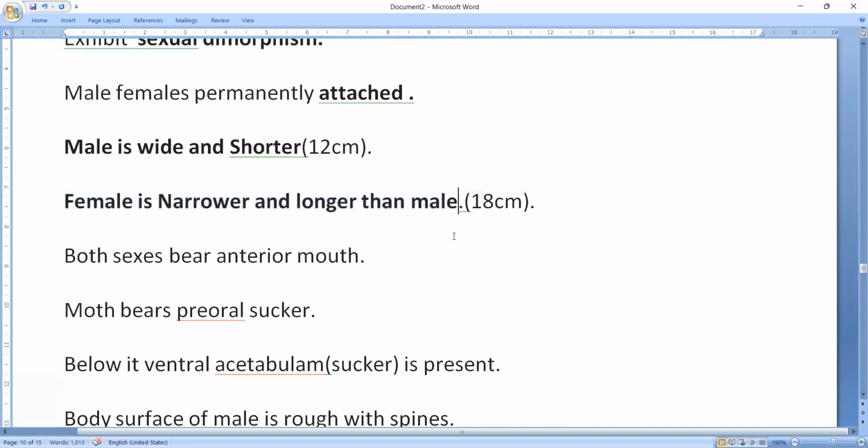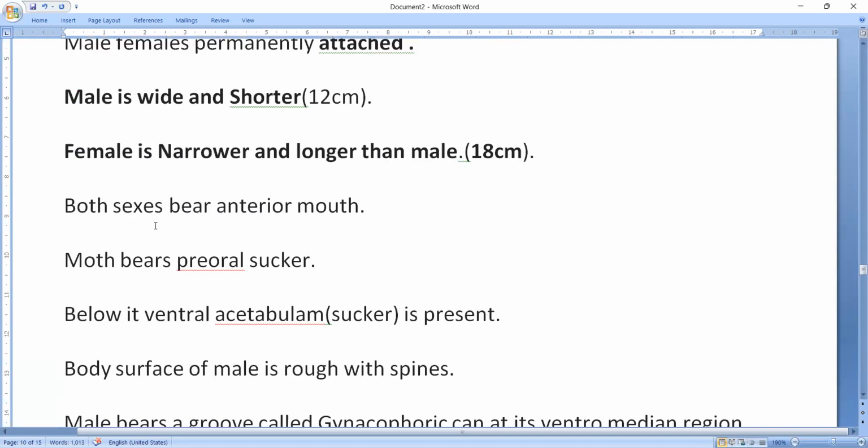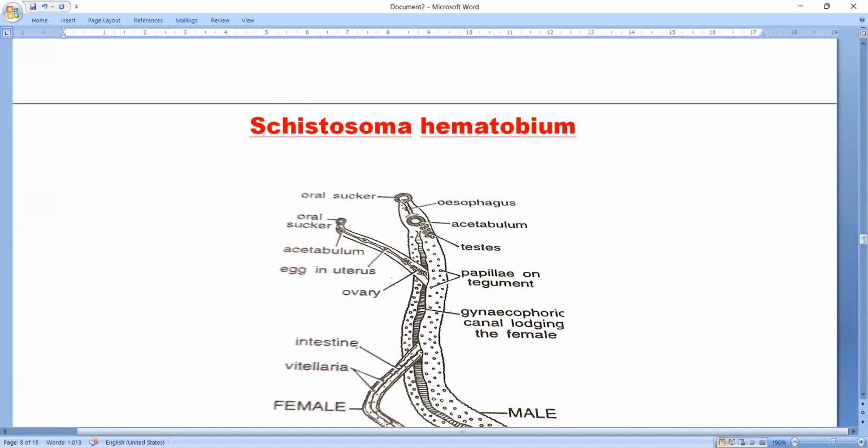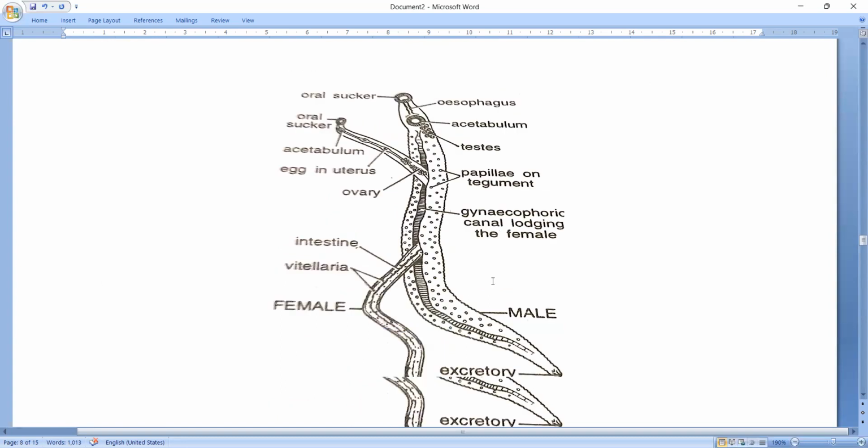The female is a little less wide. Okay, so it reaches up to 18 centimeters. Both the sexes, male and female, bear an anterior mouth. Okay, so you can see here the anterior mouth bearing a sucker. Here also you can see there is an anterior mouth with a sucker.